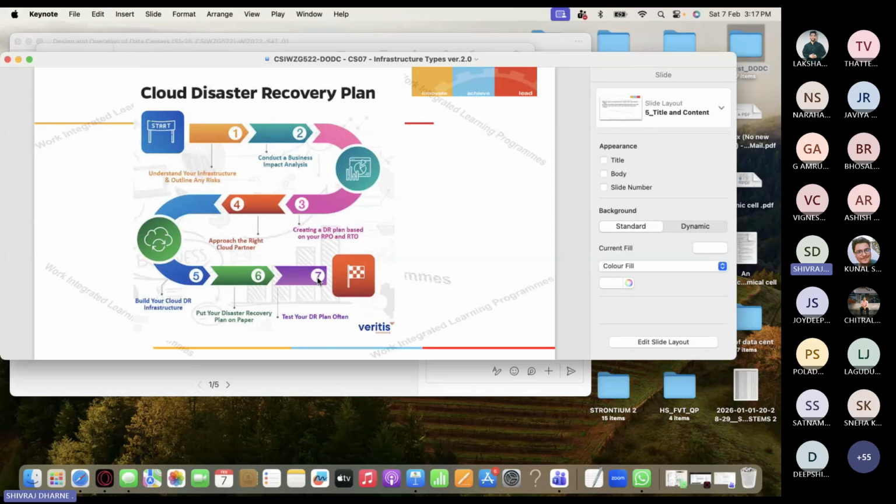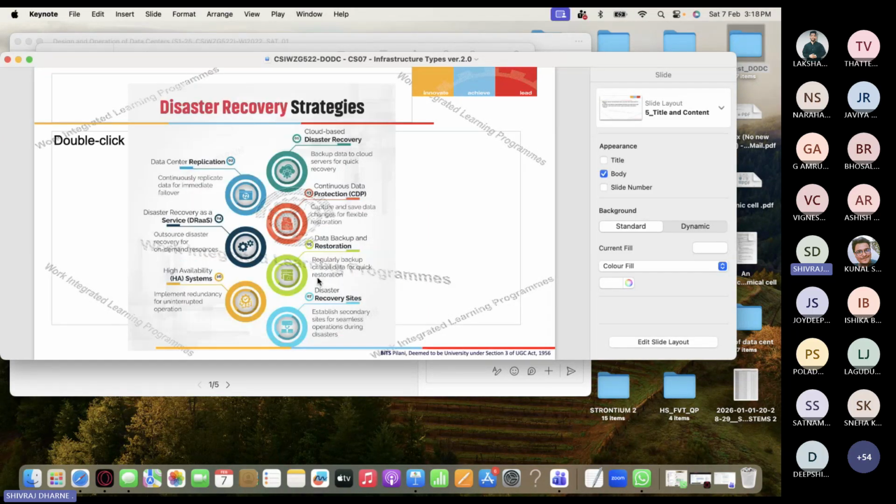Create a DR plan based on the RPO and RTO. We just talked about it. Then approach the right cloud partner. Then build your cloud DR infrastructure. Then put your disaster recovery plans on paper and test it. And you are ready to go. You can say you have planned the full cloud disaster recovery plan. These are the steps. Please remember it. This is one example of a cloud disaster recovery plan.